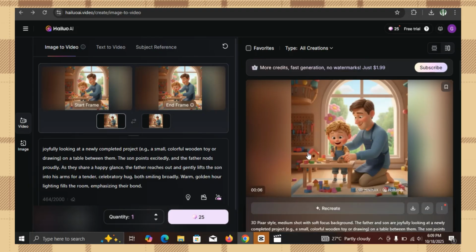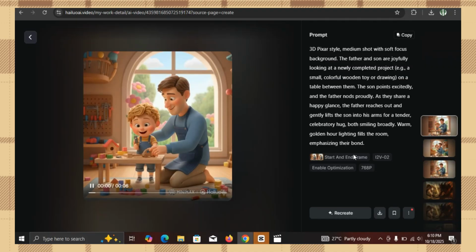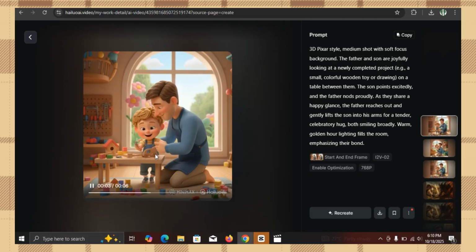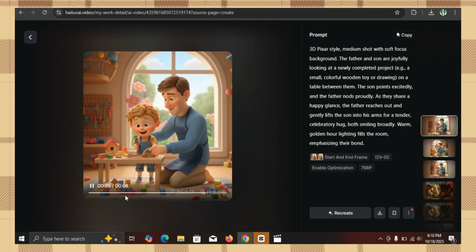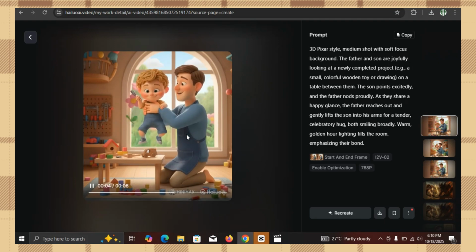So right here is what it has done. So just take a look. You can see, wow, it just turned that particular image to video right here. This is what Halo is doing. Now let's go. There are lots of animations I've done right here with Halo. You can see this is a 6 seconds video, and the beauty of it is that you can combine these videos right there. Okay, you can see it.